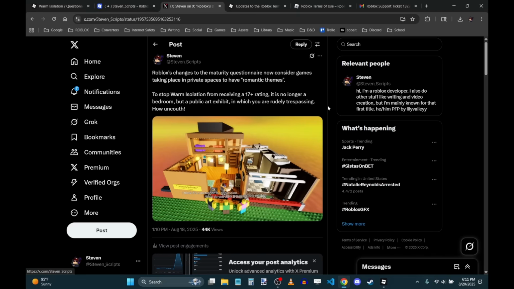Now, you might think, okay, well, that sucks, but it does target those kinds of games. It targets the kind of games where they house this sort of violative behavior. They don't explicitly say you have to do it, but it's very obvious that's what it's made for. They do target that, and they do make it so that those creators have to jump through more hoops to get this kind of content up onto the platform.